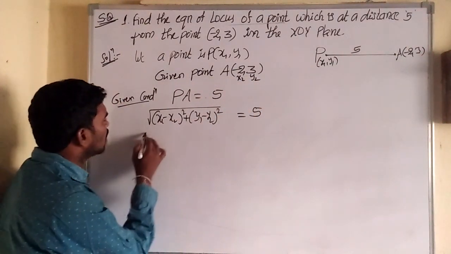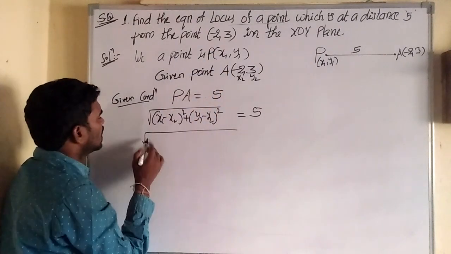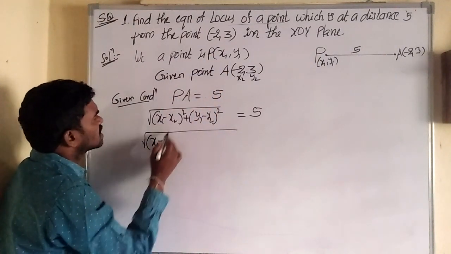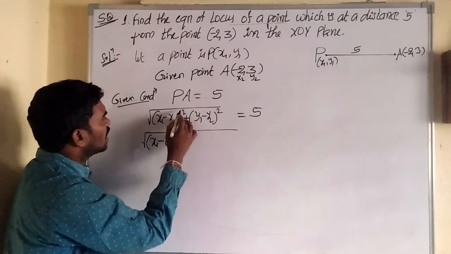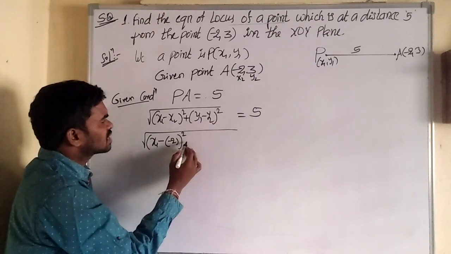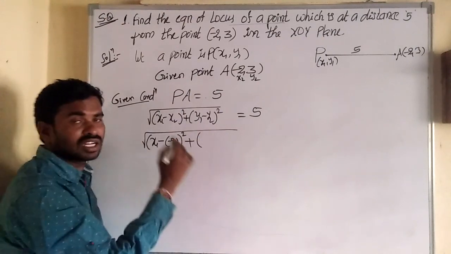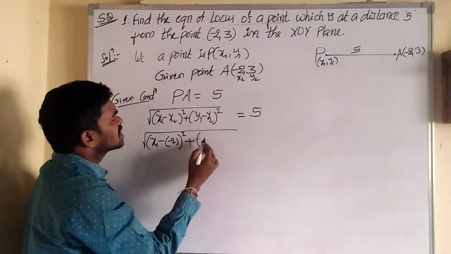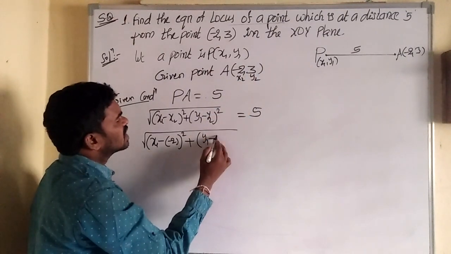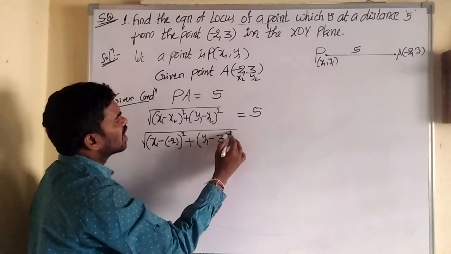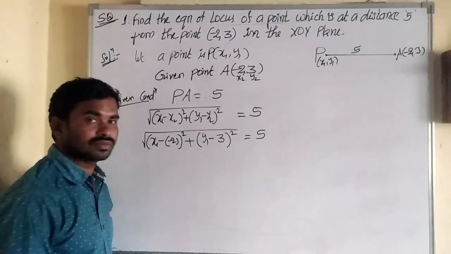So x1 is x1 only, and minus x2 means minus of minus 2, whole square. Plus, next bracket: y1 minus y2, where y2 is 3, whole square, is equal to 5.